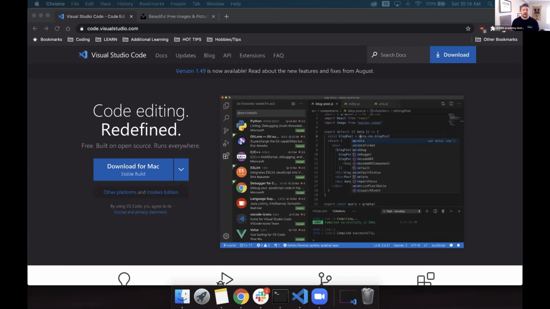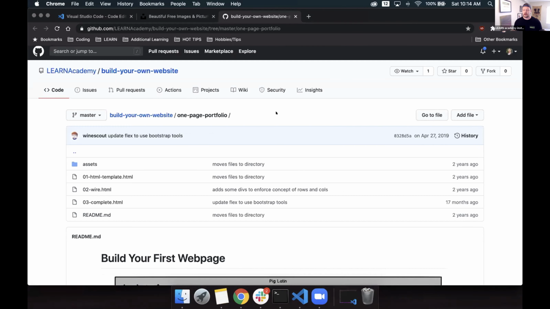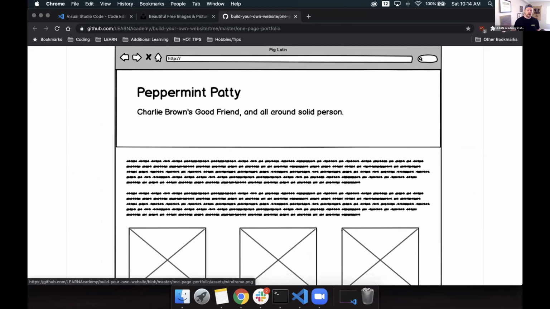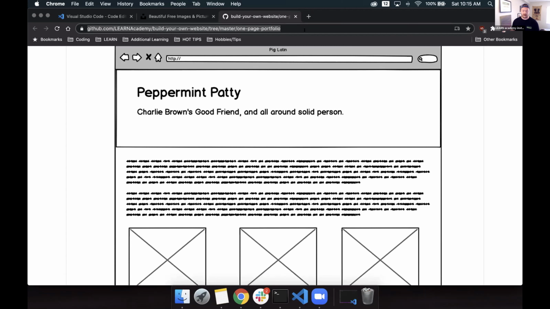So let's see what we're going to have. Ahead of time, we built out this wireframe. What is a wireframe? A wireframe is a super simple draft image that provides us a skeleton of what our design is going to be. Just a graphic image. It helps us lay things out a bit. Think of it as a blueprint in the web design world. We draft this image out with basic shapes and placement of content, so while we code, we have something to reference. I'll put this link in your chat if you ever want to look at it. You can have this up on a second screen or in the background. It's good to have that there. Go ahead and bookmark that.